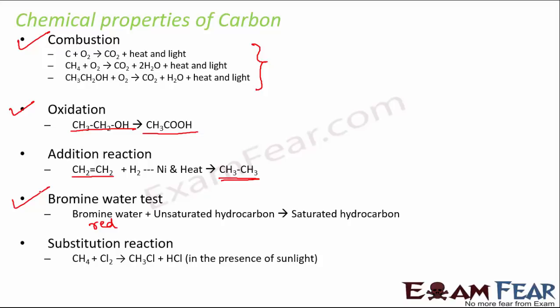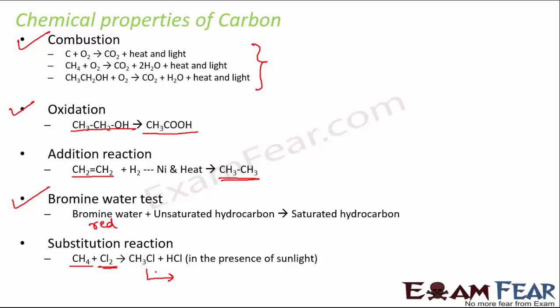Substitution reaction. So here we see that, let's say you have methane, when it combines with chlorine, what happens? We see that the chlorine can replace the hydrogen atoms one by one, and that is why it is called substitution. That is, it is substituting the hydrogen atom. So here you see earlier there were 4 hydrogens, but now there are 3 hydrogens, and instead of the fourth hydrogen you have a chlorine atom. Now in each step one hydrogen will get substituted.